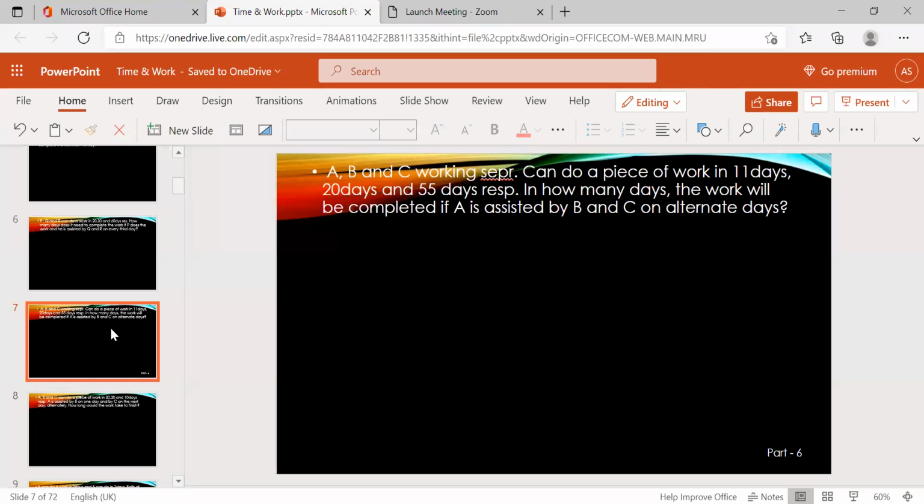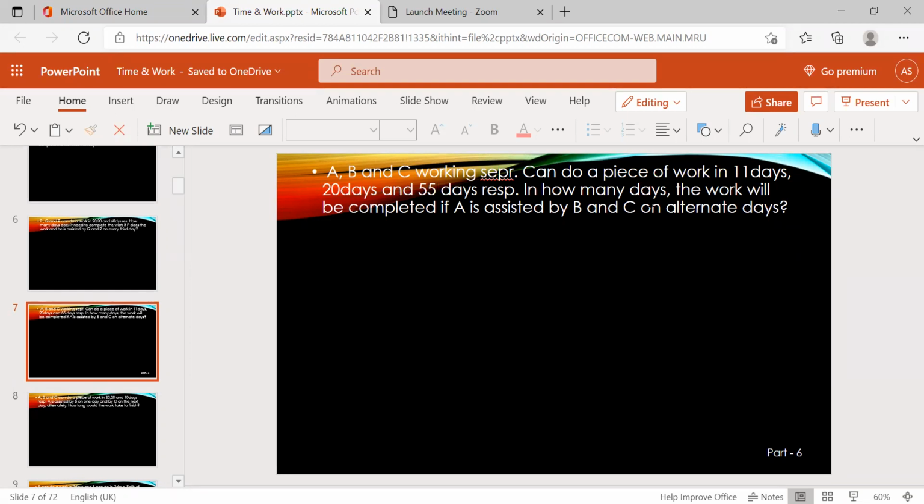First problem. A, B and C working separately can do a piece of work in 11 days, 20 days, 55 days respectively. In how many days will the work be completed if A is assisted by B and C on alternate days? You have to understand the question; it is very, very important. So A, B and C can separately do the work in 11, 20, 55 days.